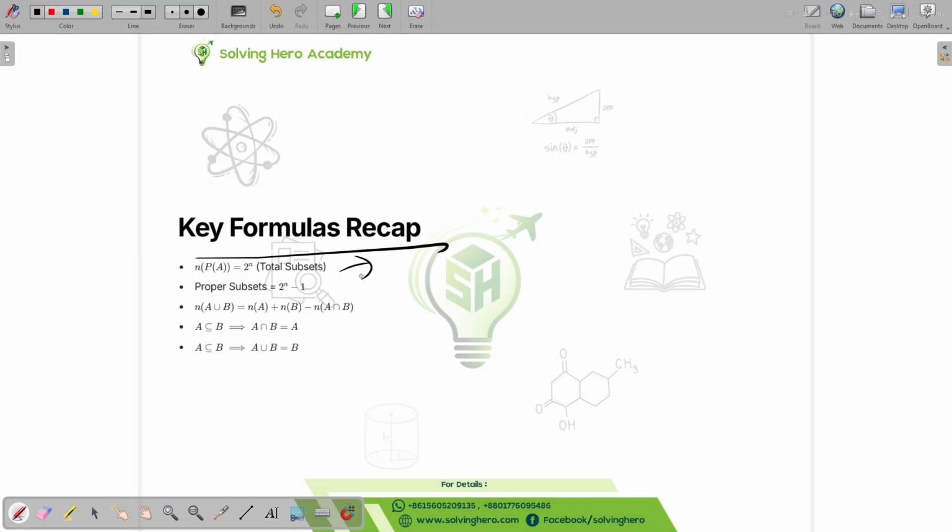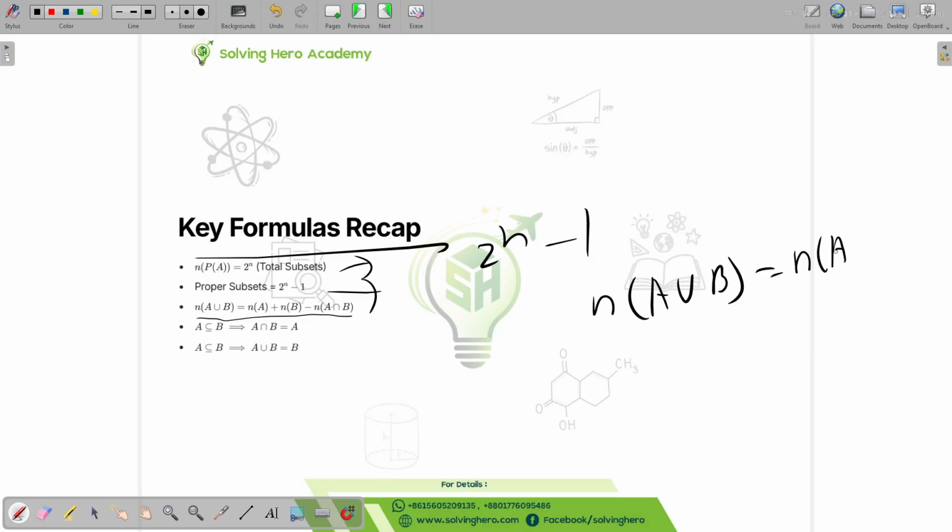So the total number of subsets is going to be 2 to the power n. The proper subsets is just going to take 1 out. If we're trying to figure out the number of elements in A union B, we have to figure out the number of elements in A plus the number of elements in B. Okay, so this is minus, sorry, my bad.